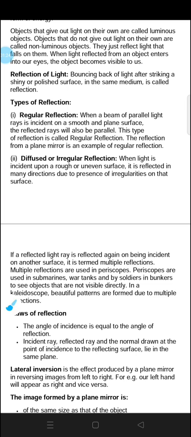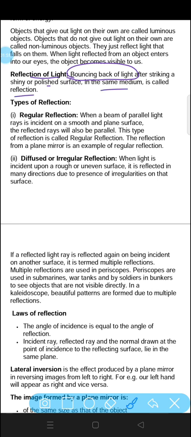Now, reflection of light. What is reflection? Reflection is nothing but bouncing back of light after striking a shiny or polished surface. Just suppose you have a ball, you throw it on a wall and it comes back. Similarly, the same phenomenon takes place in reflection of light. Whenever light strikes any surface, it bounces back and comes back to us. This is called reflection of light. It takes place in the same medium.